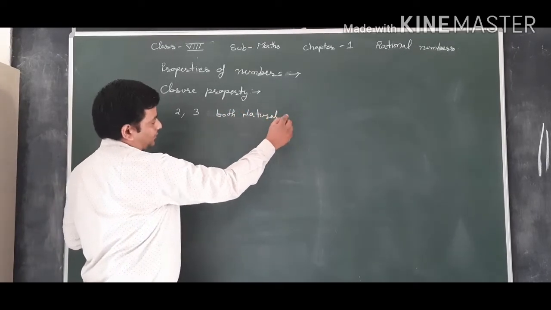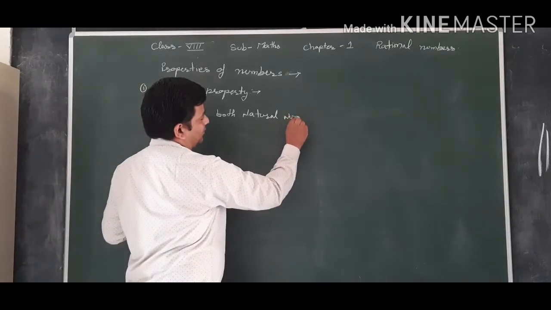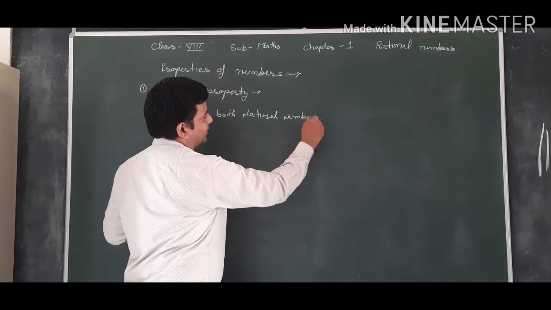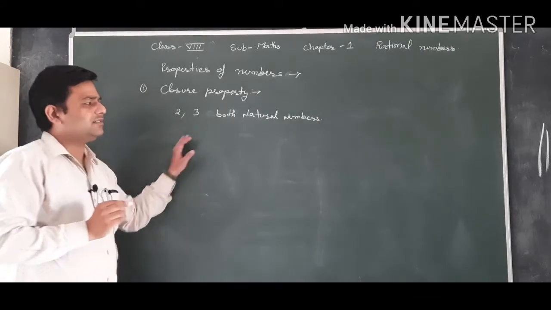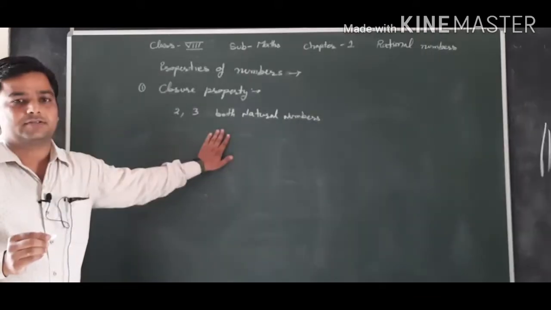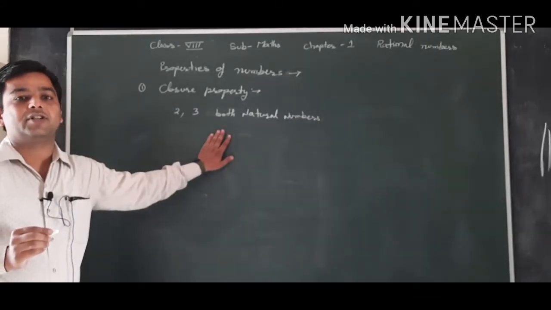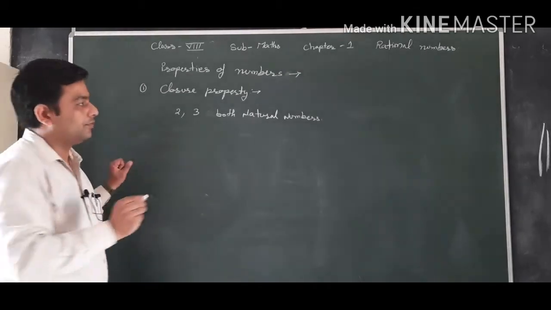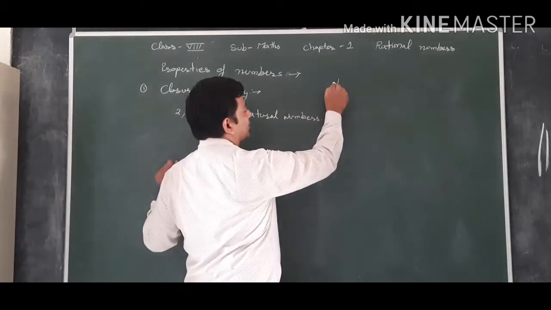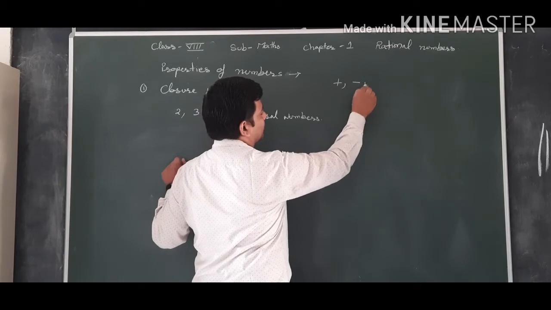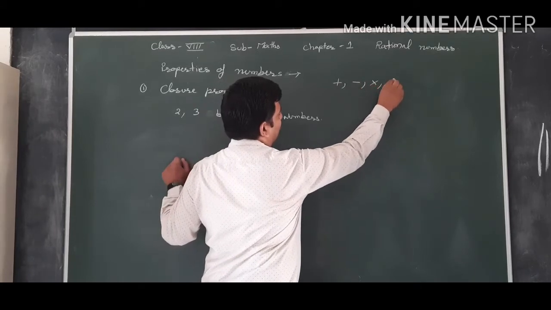And if we apply the operations, we have only 4 basic operations in mathematics: addition, subtraction, multiplication and division.